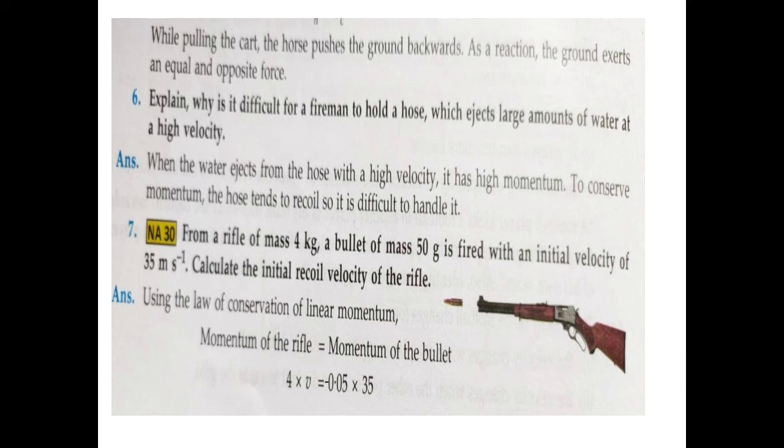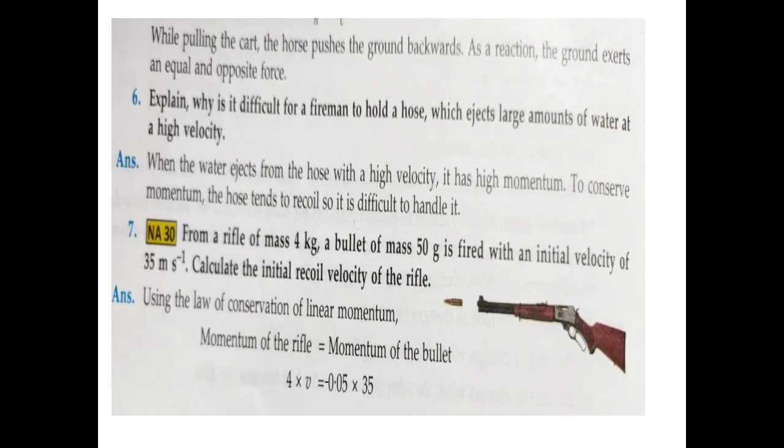So the momentum of the rifle is equal to the momentum of the bullet, but as it is in the opposite direction, we will put a minus sign. The momentum of the rifle means mass into velocity. Velocity is not given to us, so we will write V. The momentum of the bullet means the mass of the bullet converted into kilogram and the velocity of the bullet. The minus sign shows that the bullet goes in the opposite direction to the rifle.